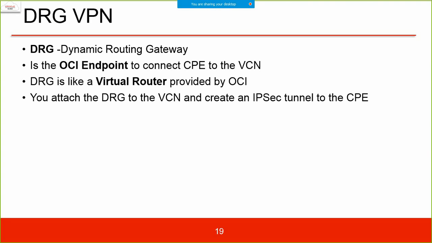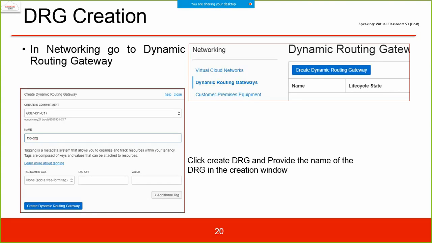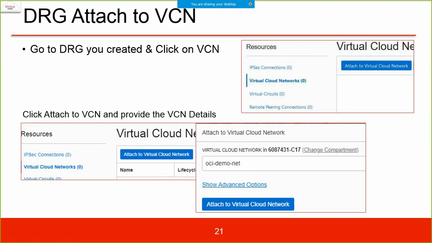You attach the DRG to the VCN and create an IP secure tunnel to the customer premise equipment. In the networking, go to dynamic routing gateway. You specify the compartment and the name, and that's it. Click the DRG and provide the name of the DRG in the window.